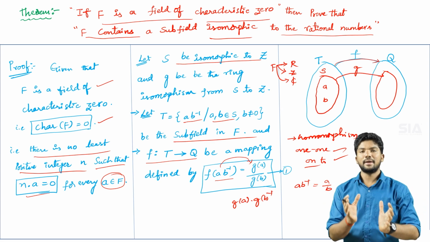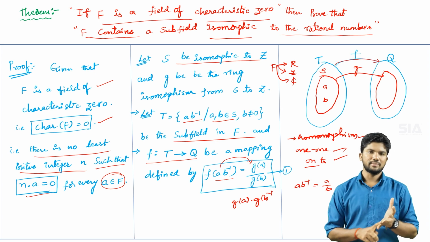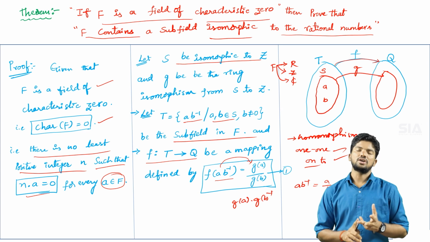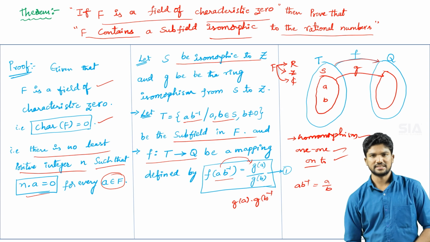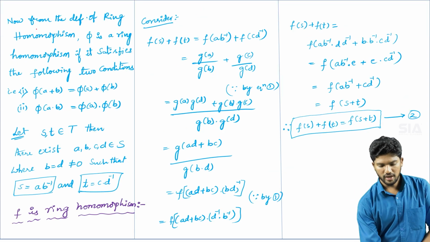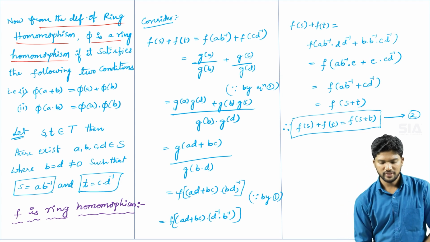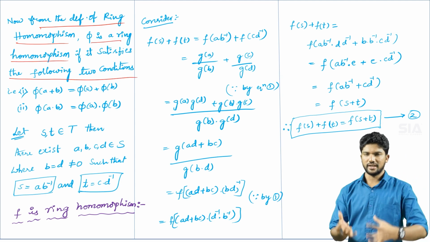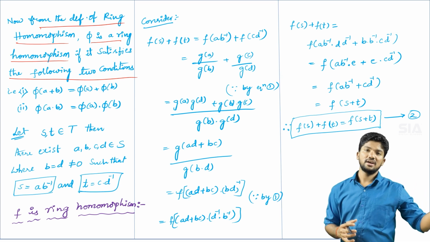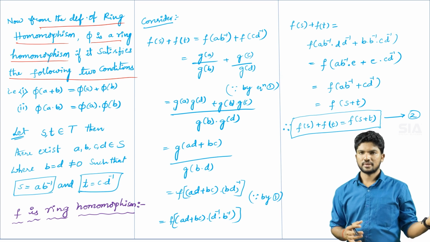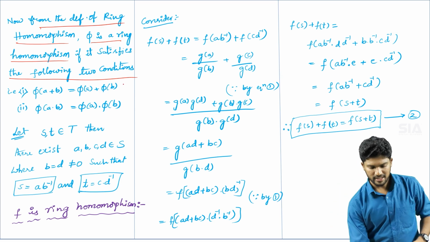So here the main mapping is f. With the help of equation number 1, we have to prove the homomorphism condition, the one-one condition and the onto condition. Then only we can say that the mapping satisfies being isomorphic to the rational numbers. Now, from the definition of a ring homomorphism, phi is a ring homomorphism if it satisfies the following conditions. Here we are going to prove the theorem with the help of the ring homomorphism. So far we discussed group homomorphism, which has two properties. Ring homomorphism will have the same two conditions.